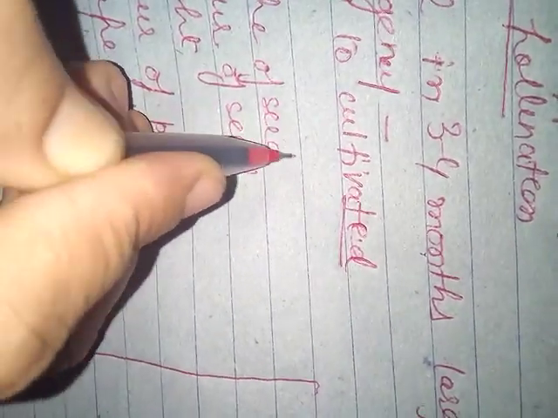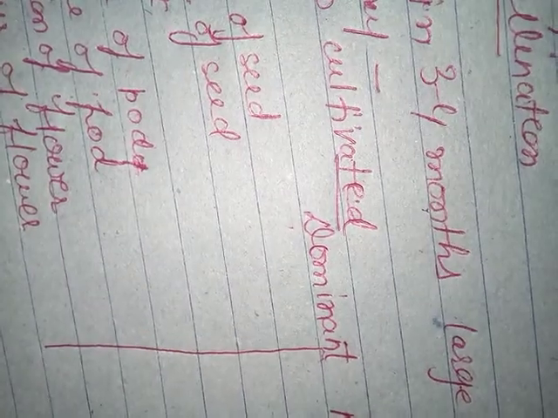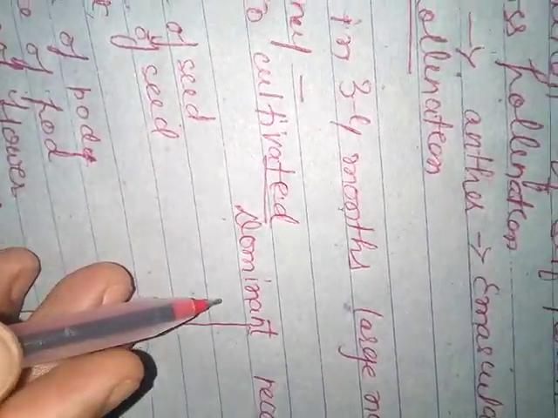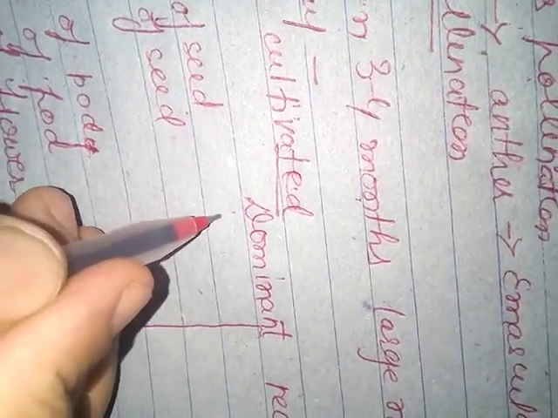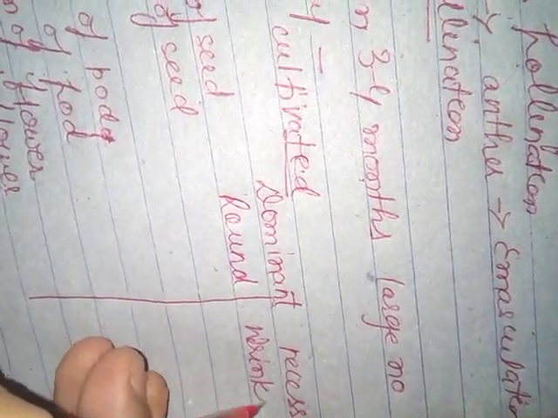What is the first character? That is the shape of the seed. Here there are two types of character, one which is the dominant character and the other which is the recessive character. The dominant character is one which can be expressed in the heterozygous condition. What the heterozygous condition is, we'll discuss later when we discuss genetics terminology, those terms which are very frequently used in genetics. So for the shape of the seed, the plant's seed will be round, which is the dominant character, or wrinkled, which is the recessive character.